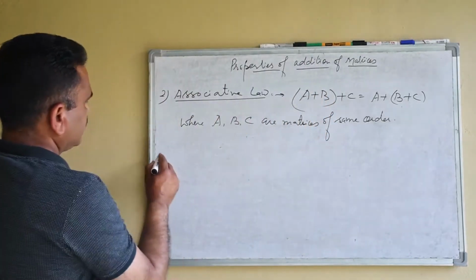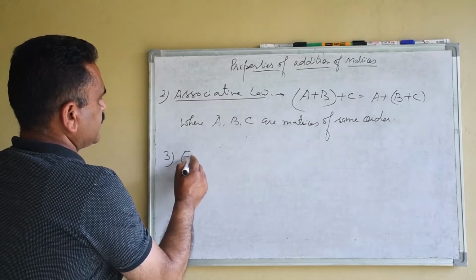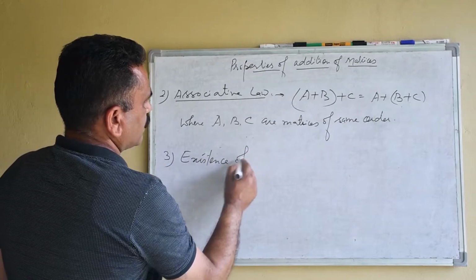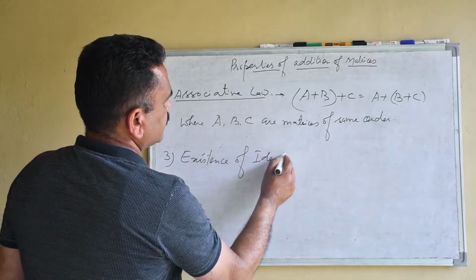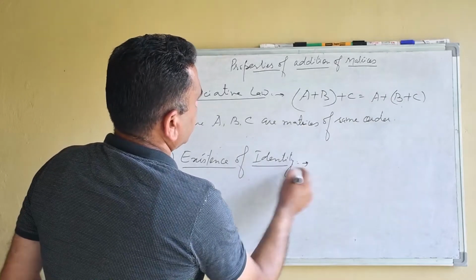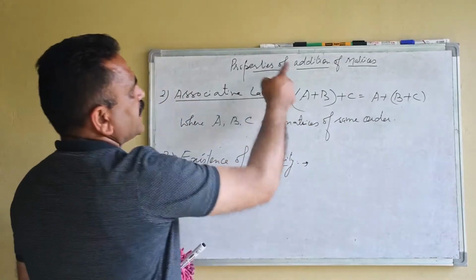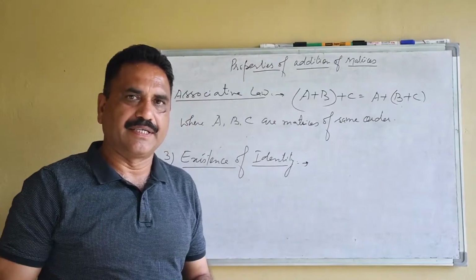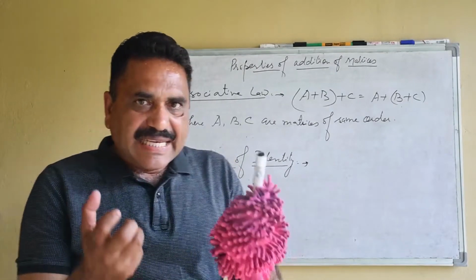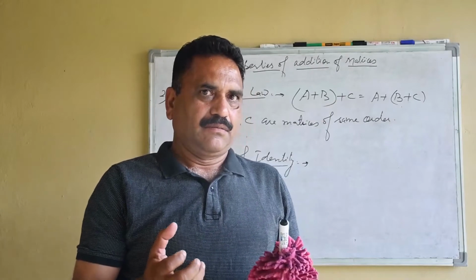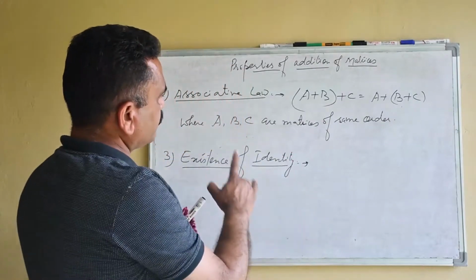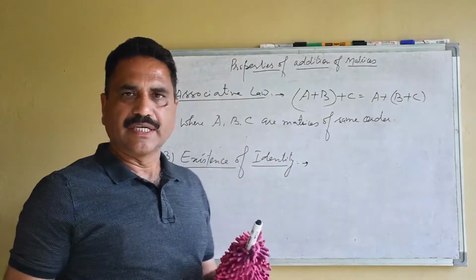Third is existence of identity. Again, it is with respect to addition. Existence of identity means there exists a matrix of any order, but the order of that matrix must be the same as the given matrix.